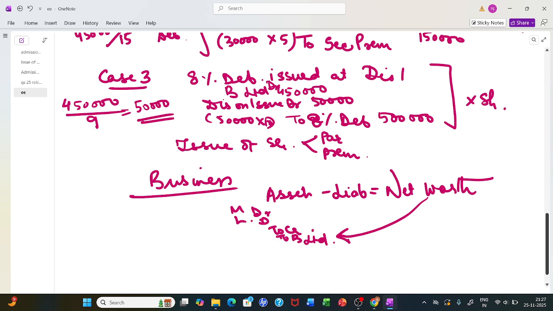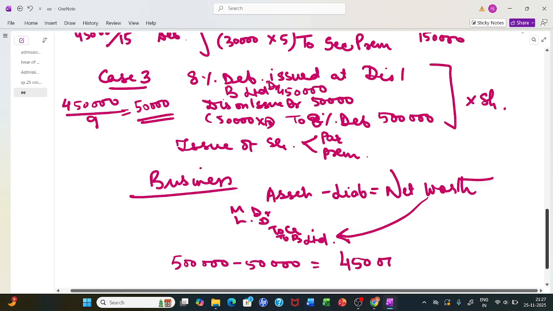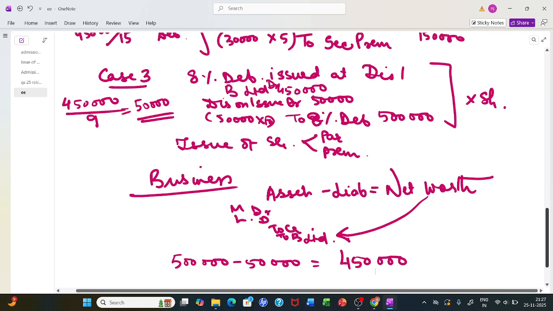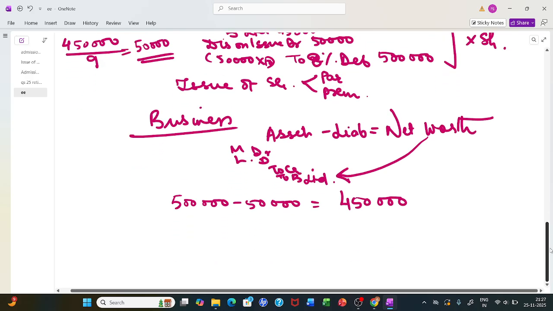You can give them equity, preference shares. Now, sometimes say business assets are of 5 lakh, liabilities are of 50,000, net worth becomes 4 lakh 50,000. Now, if for 4 lakh 50,000 it is decided the company would give 6 lakh, the extra money 1 lakh 50,000 you would be giving because of goodwill, and goodwill gets debited.